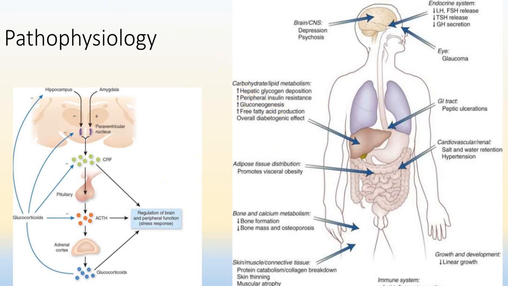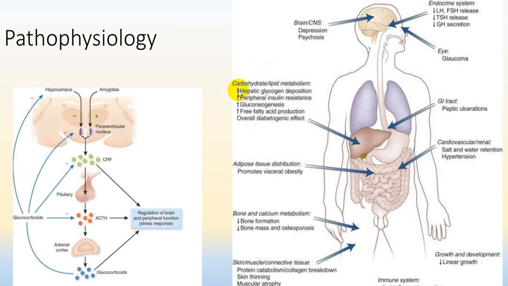If we just go through in short, on carbohydrate metabolism, it increases hepatic glycogen deposition. Peripheral insulin resistance is increased. It produces gluconeogenesis, free fatty acid production, and overall it increases your blood glucose level.